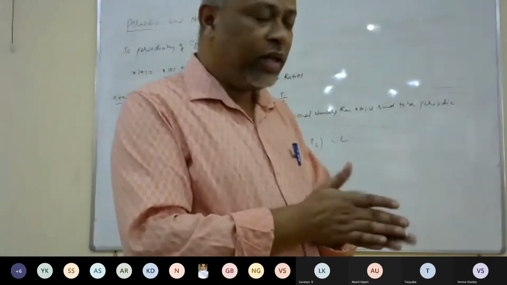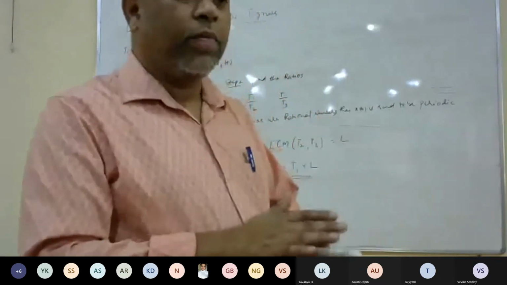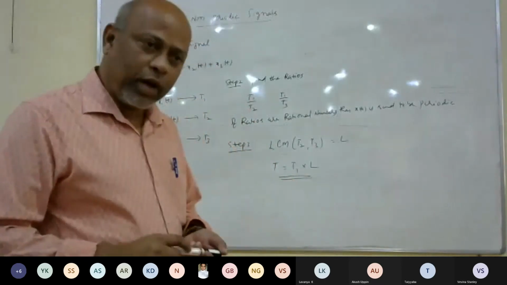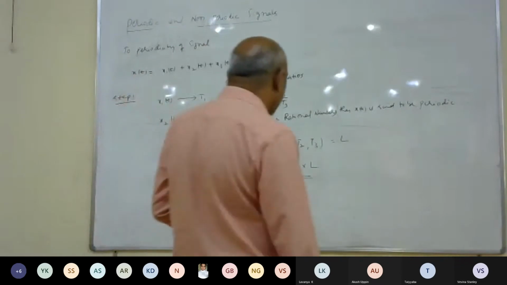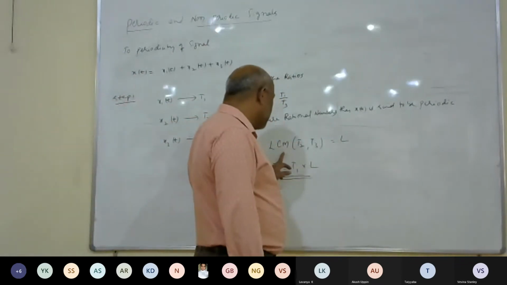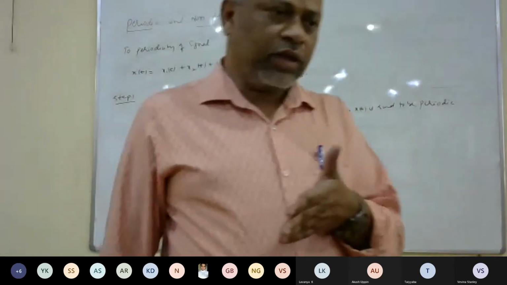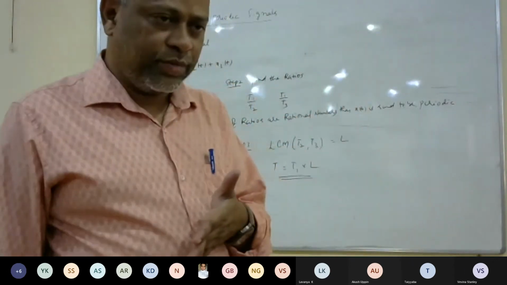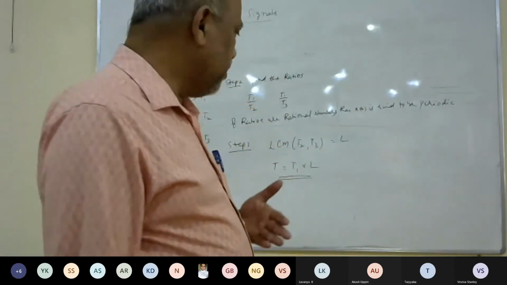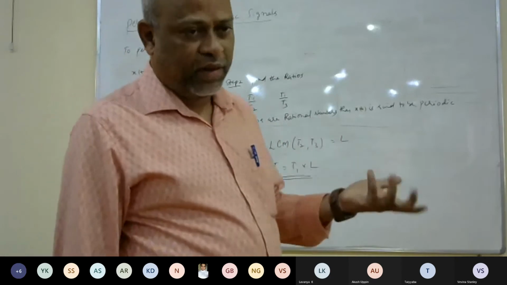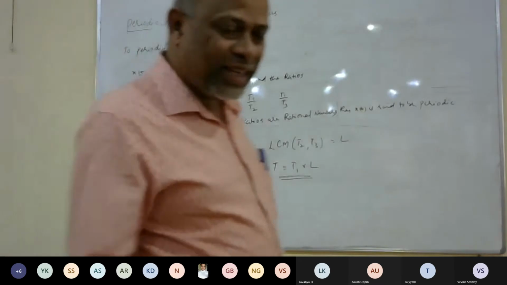If it is non-periodic, then you don't need to go for step number 3 because you cannot find the fundamental period. Suppose it is periodic, then we should find its fundamental period. In step number 3, get the LCM of T2 and T3, the denominators of the ratios. Let us take that value as L. The fundamental period is given by T1, the fundamental period of the first signal, into L. That gives the fundamental period of x of t. Is it clear?